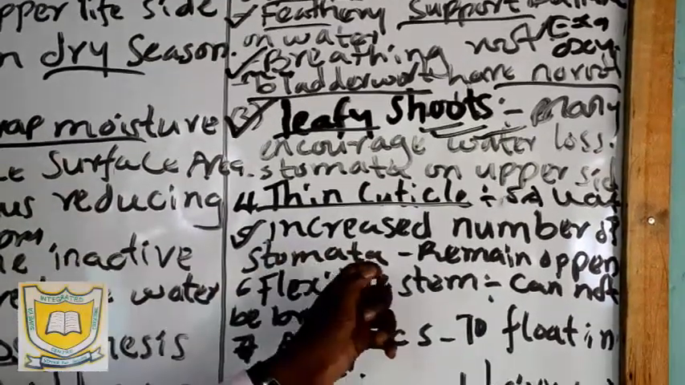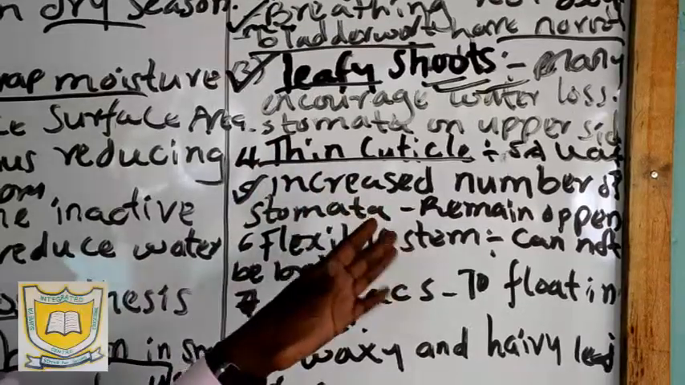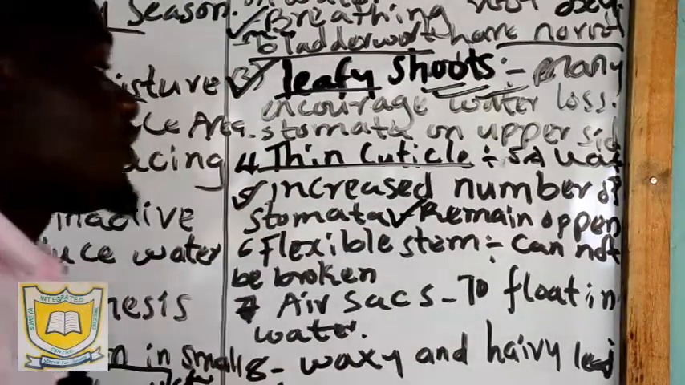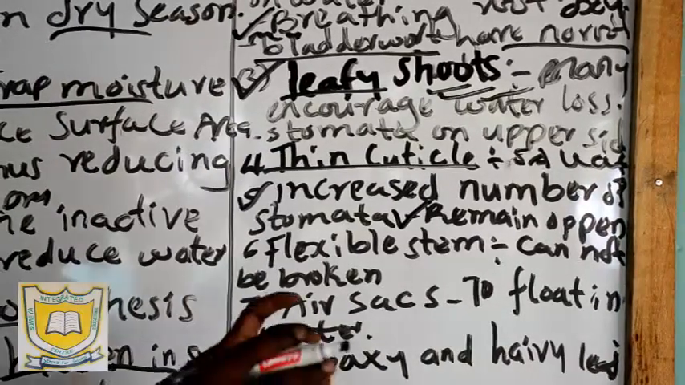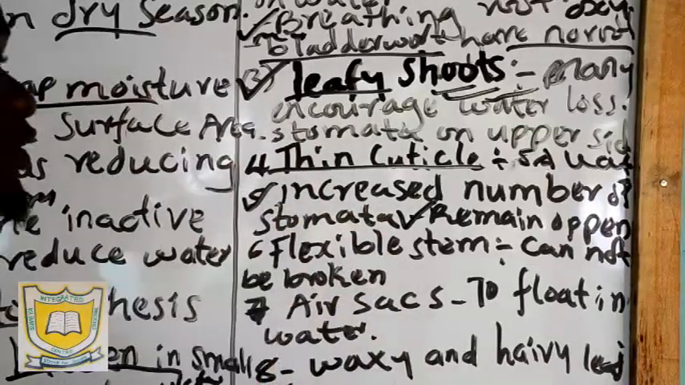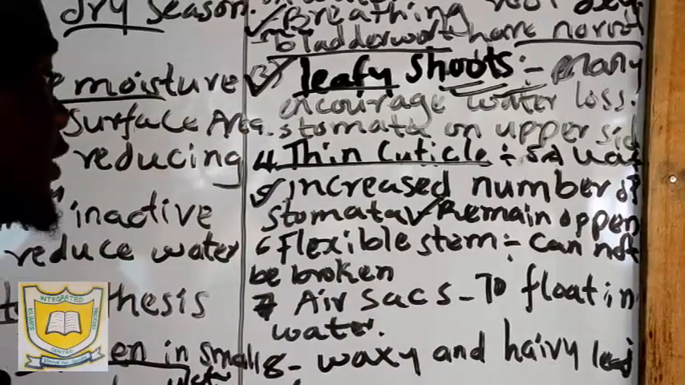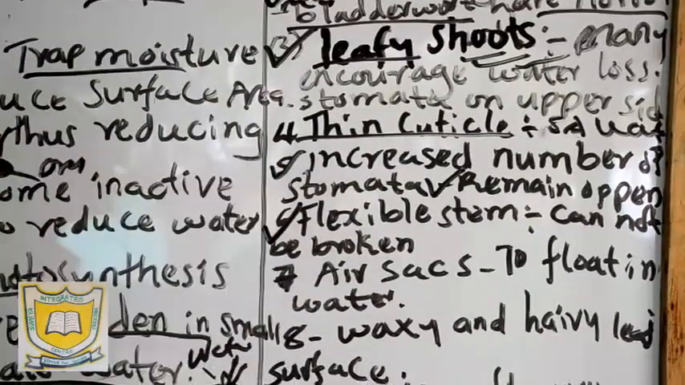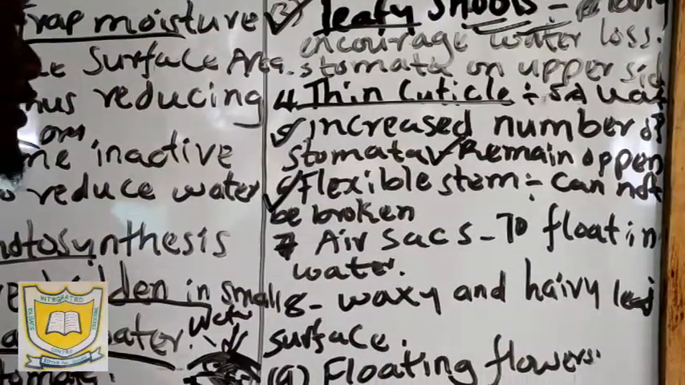These stomata remain open throughout. Why? This also increases the surface area for water loss, because this plant has a lot of water surrounding it. It has to absorb and also lose a lot of water so that it gives a chance for other water to move up.